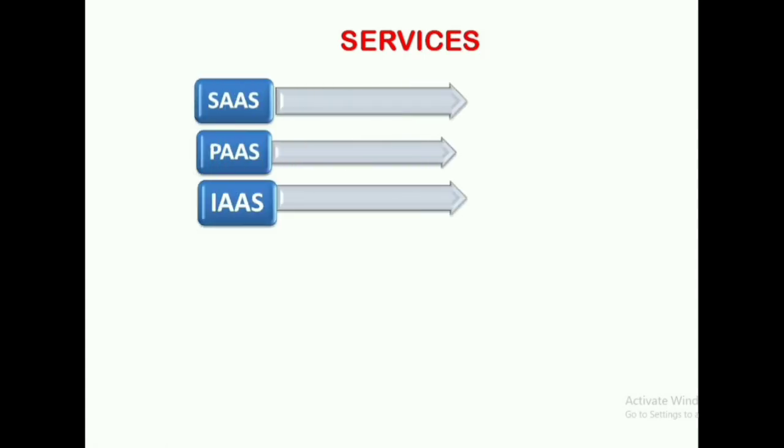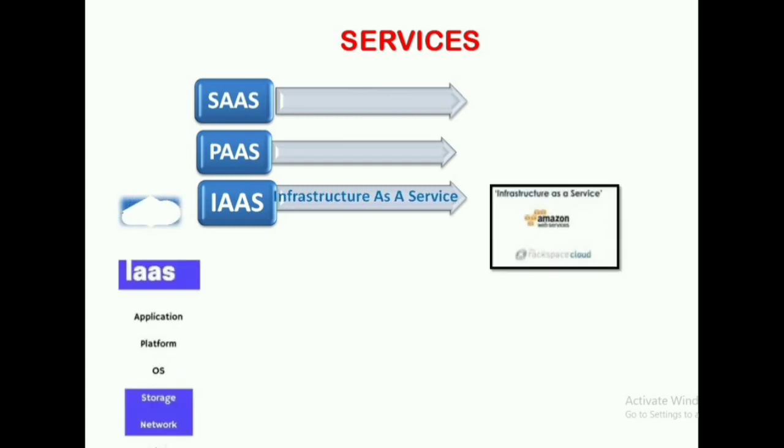Next, the services provided by cloud computing. There are mainly 3 services. First one is infrastructure as a service. It consists of physical data centers. They provide storage resources and networks. For example, Google Compute Engine.